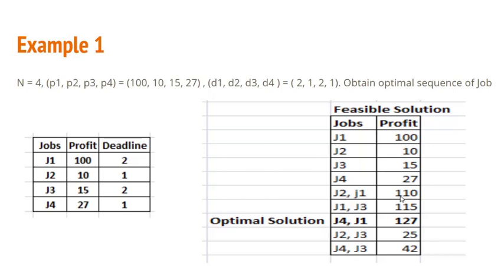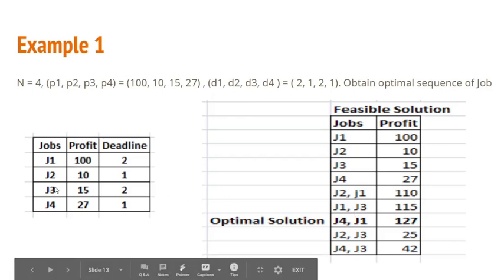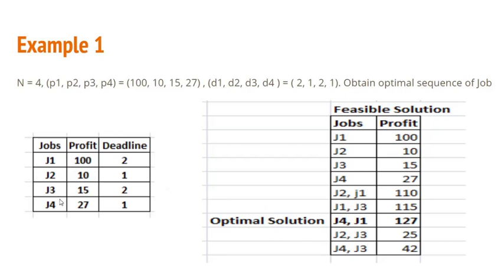And what will be the profit on addition of the profit of the two jobs, that is 100 plus 10. So 100 plus 10 is 110. That is why here it is 110. Now if we consider job 1 and job 3, we have to check all possible combinations of job 1 first.